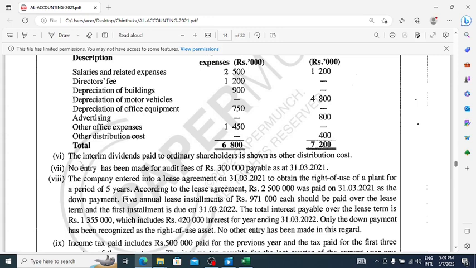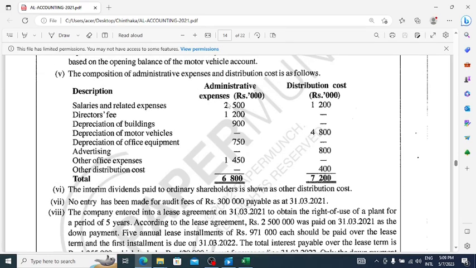And here the interim dividends paid to the ordinary shareholders is shown as other distribution cost, right? So what they say is that they have made the payment of interim dividend, and this has been recorded under the distribution cost.